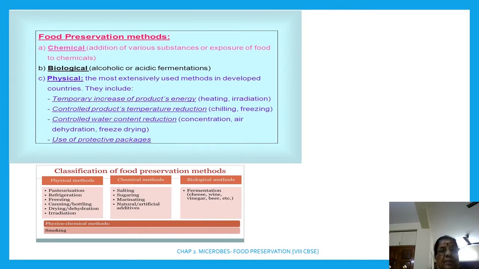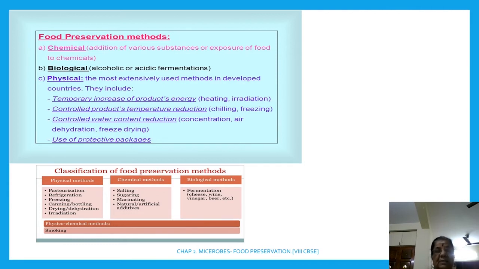Now food preservation methods are chemical, biological and physical. Otherwise, physical, chemical and biological methods. The chemical method is the addition of various substances or exposure of food to chemicals. Whereas the biological method is alcoholic or acidic fermentation. And physical methods are most extensively used.